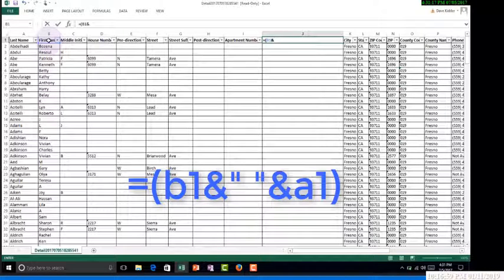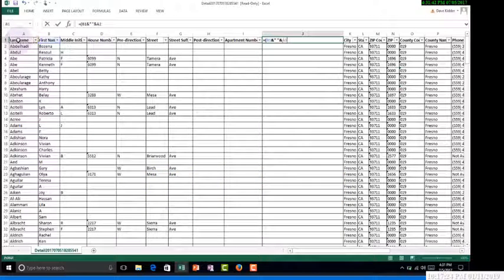How I do that is I put in a quote, I hit space one time, put in another quote, and what the quotes are telling Excel is, anything that is between quotes, I want that to show up in my formula. So I could put a word in there, or I could just put a space in there, and now it's going to be blank. I'm going to put another ampersand, and now I'm going to click on the last name. I'm going to put another bracket in here, hit enter, and now it pops up first name and last name.